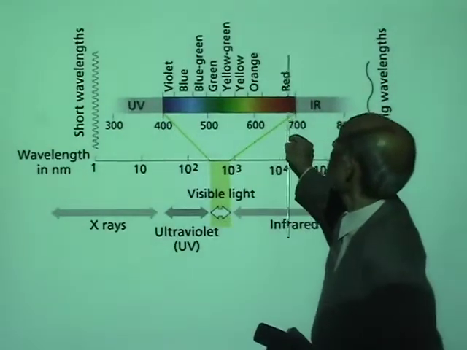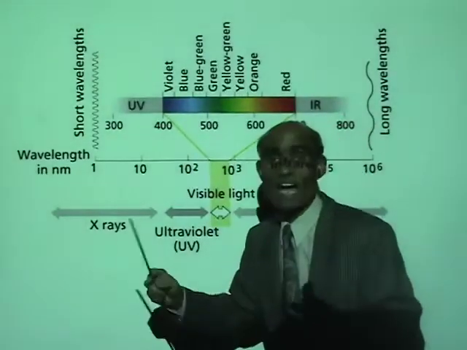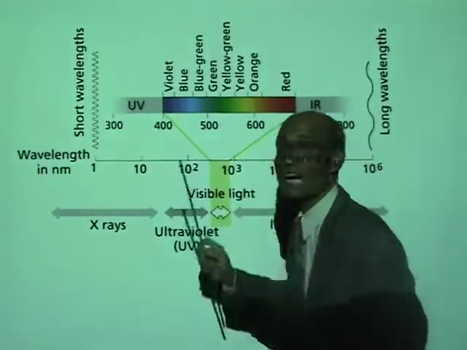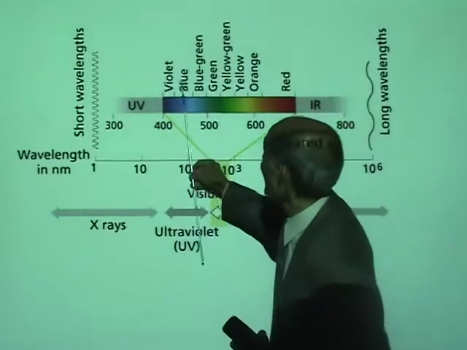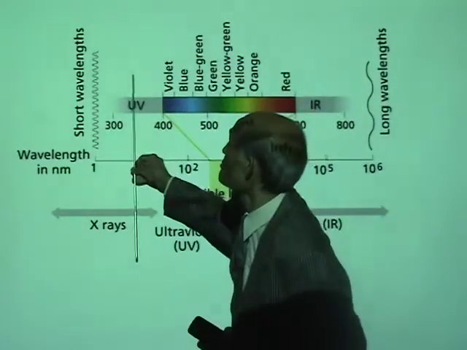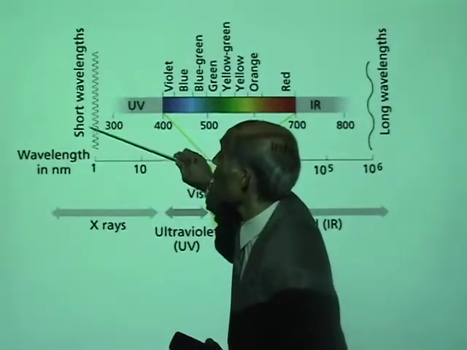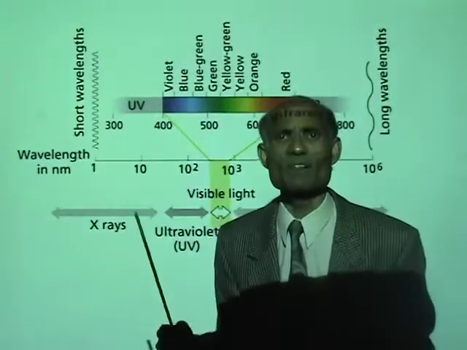Visible light is made up of so many colors, and each color has a different wavelength and frequency. And after, you got ultraviolet, X-rays, gamma rays. They are very short waves and very high energy waves.